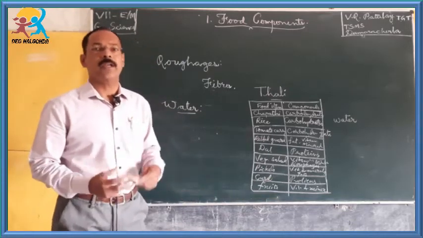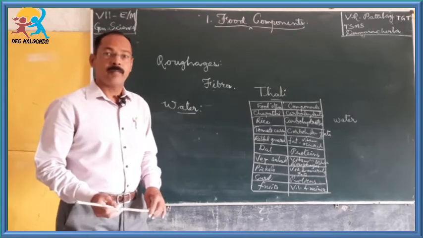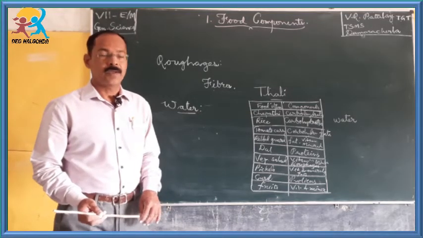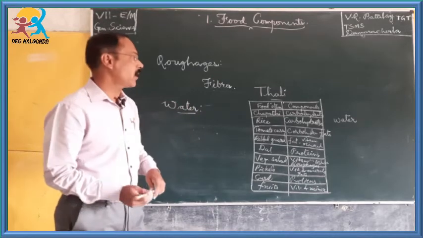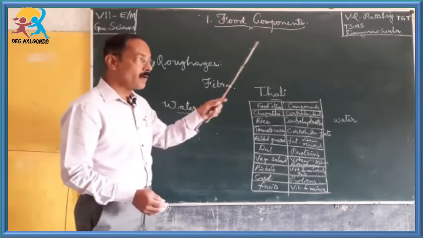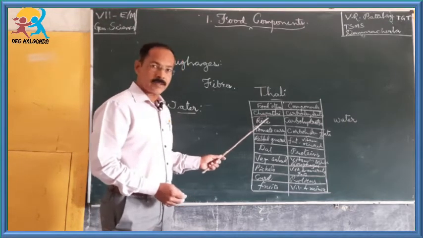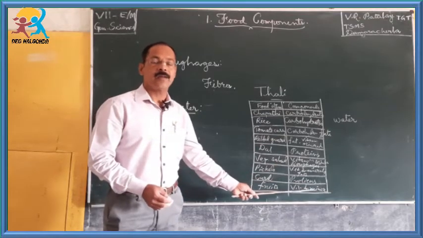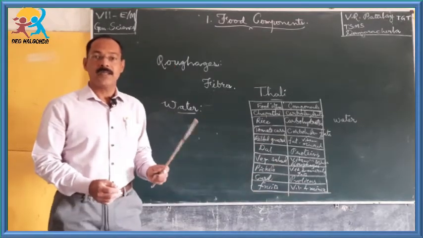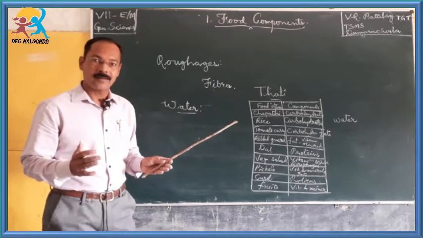As you can see in our school, we have midday meals. So take out the list of the midday meals and find out what kind of food items the midday meals contain and what components we are getting into our body. Is it balancing your requirement or not?